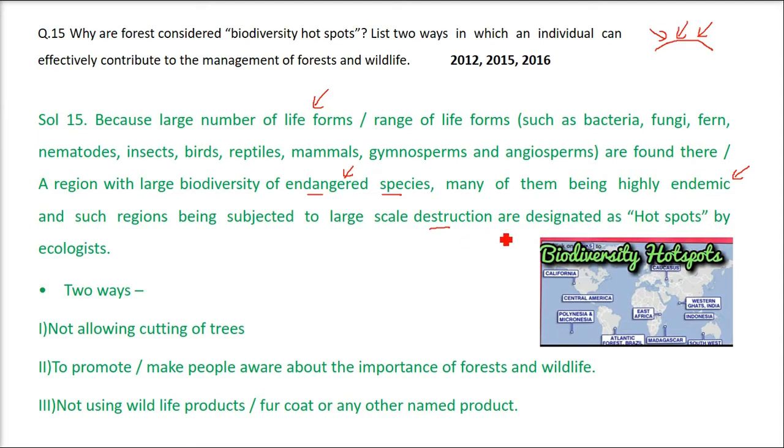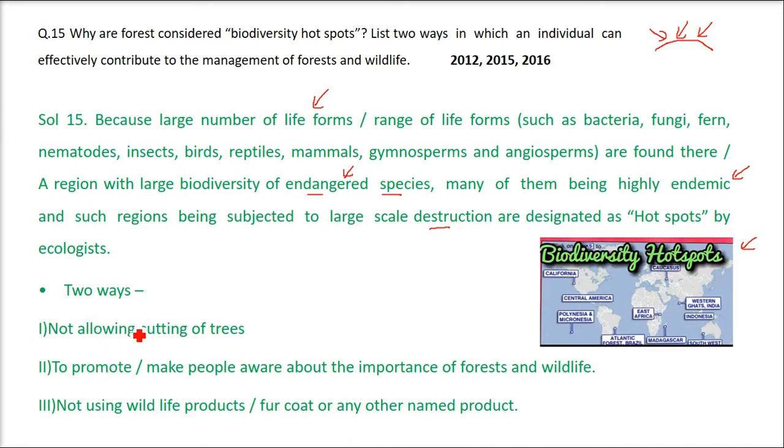There are so many reasons. They are designated as hotspots by ecologists just to save these species and to stop all the things being done by the people who are trying to destroy the actual living habitat of this large range of life forms. So this is a picture showing the biodiversity hotspots around the world.